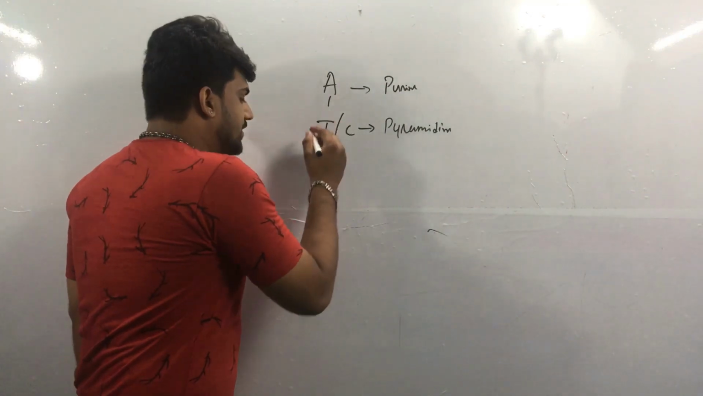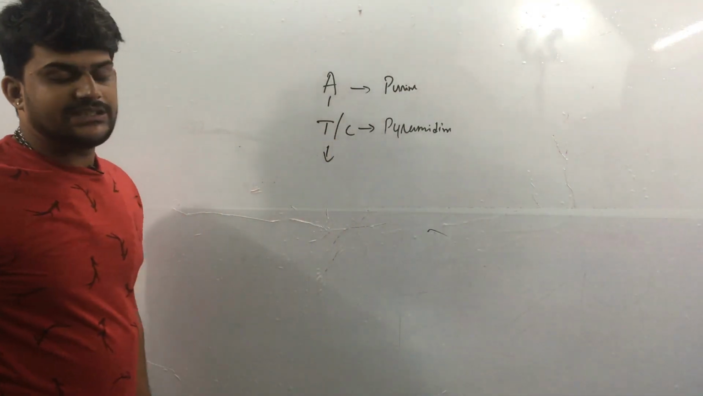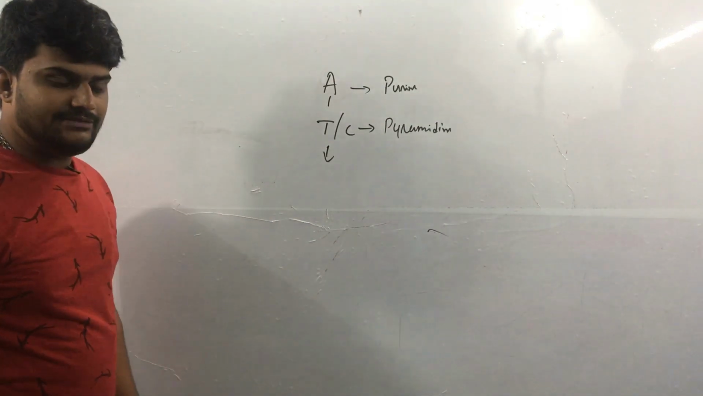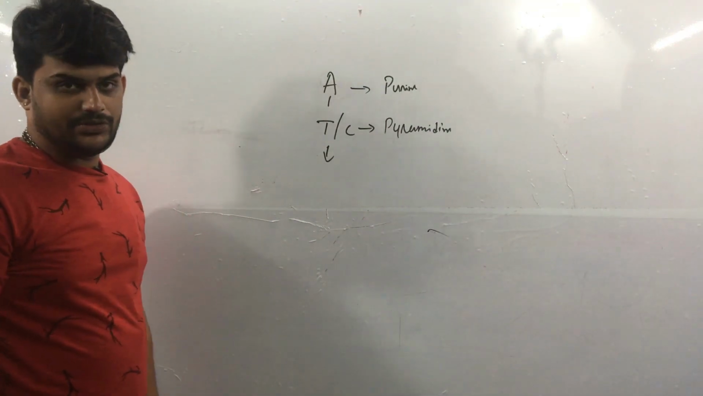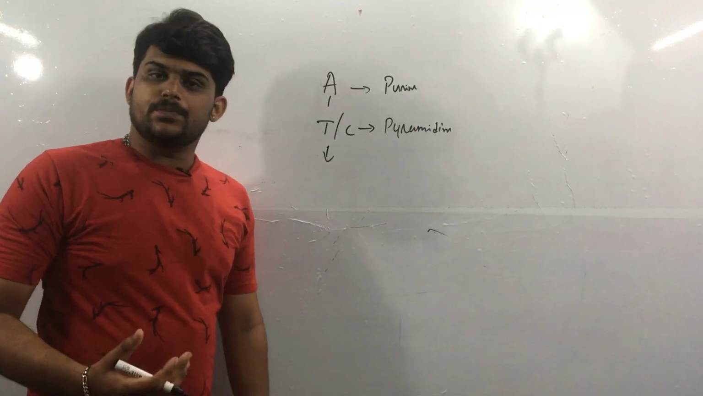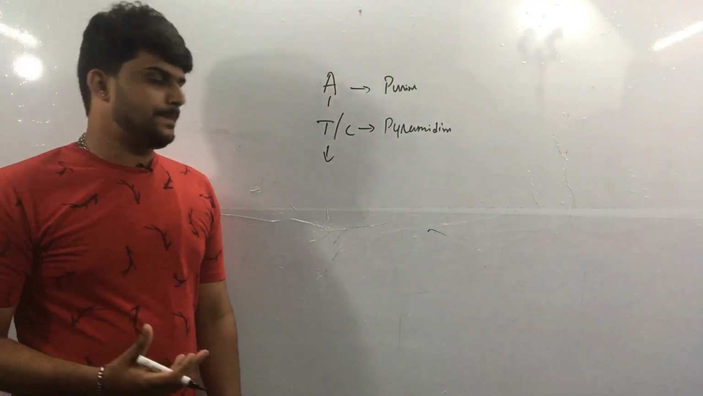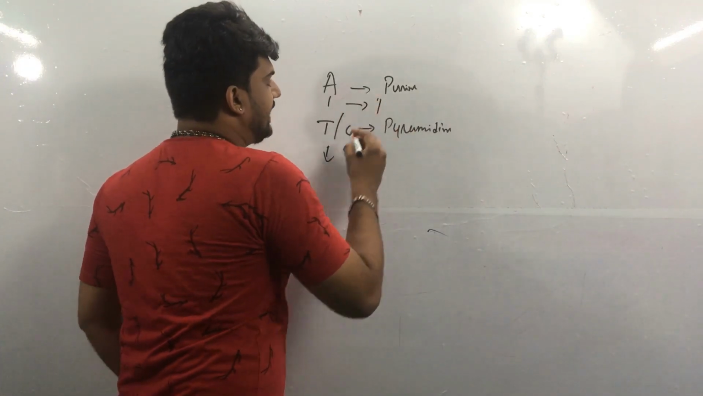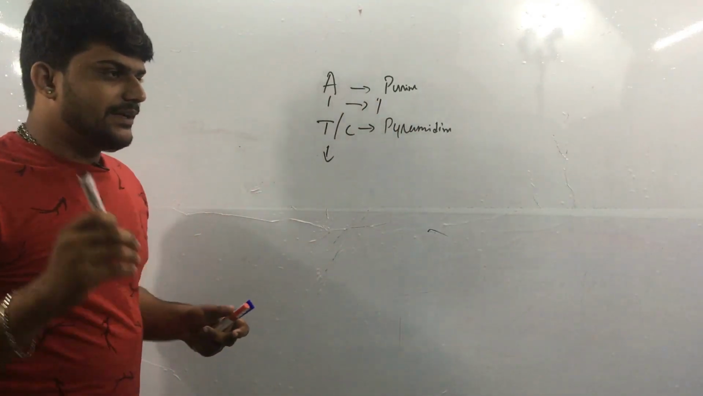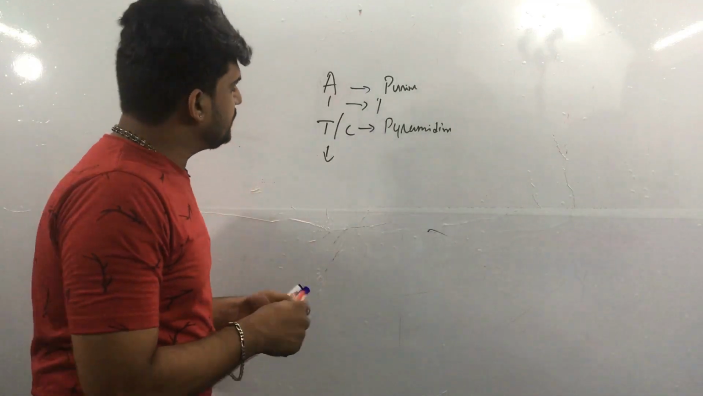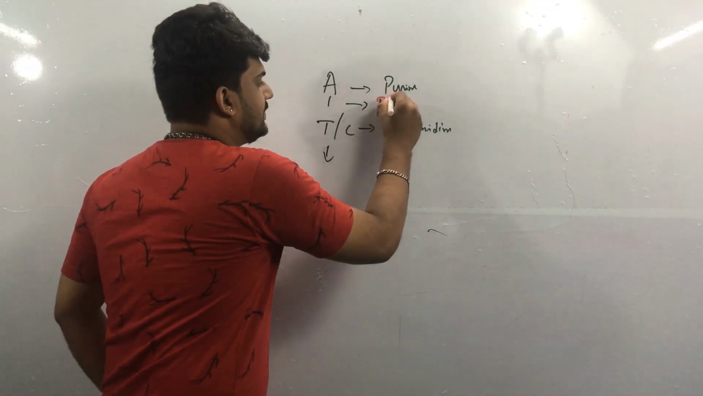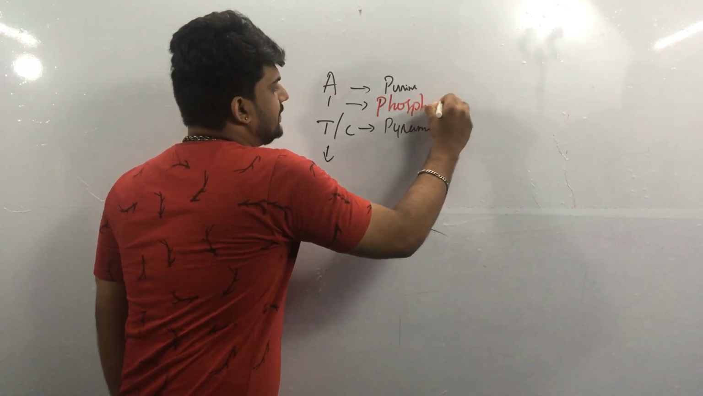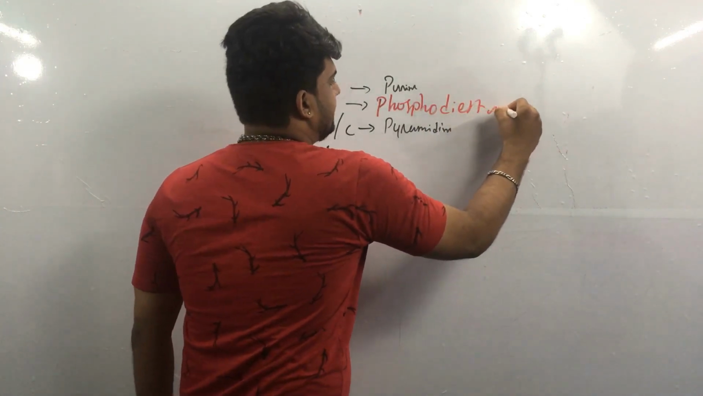This chain can go up to several nucleotides, and then it is called a polynucleotide chain. The polynucleotide chain is bonded with the phosphodiester bond. It is with the phosphodiester bond.